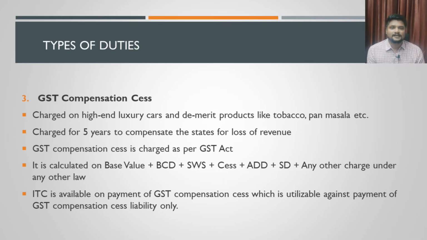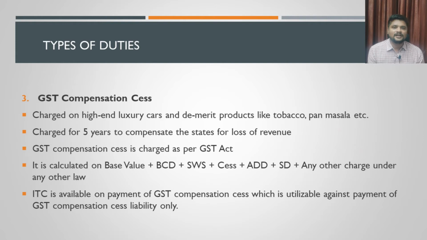The second category is items that are hazardous for the environment, like tobacco and pan masala. On these items as well, a cess is calculated.